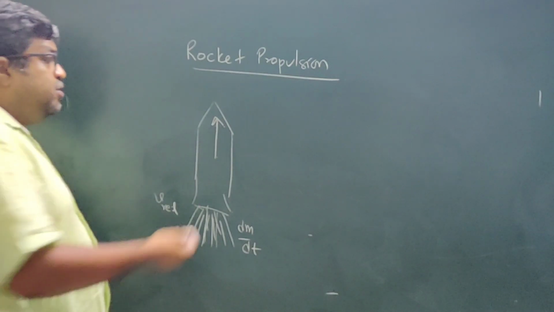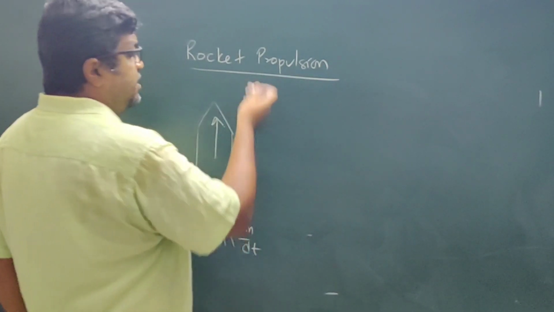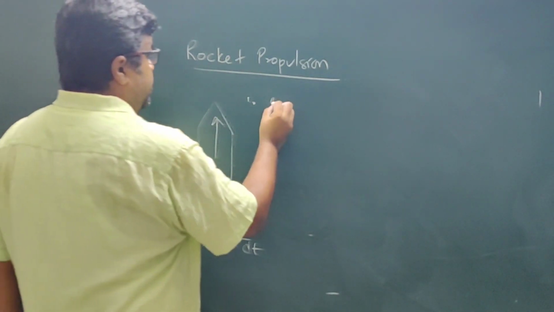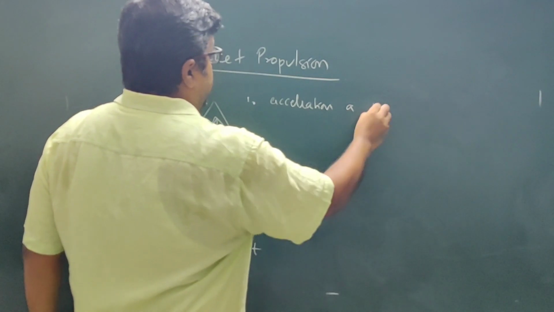Now suppose the rocket is moving with acceleration a in the upward direction.